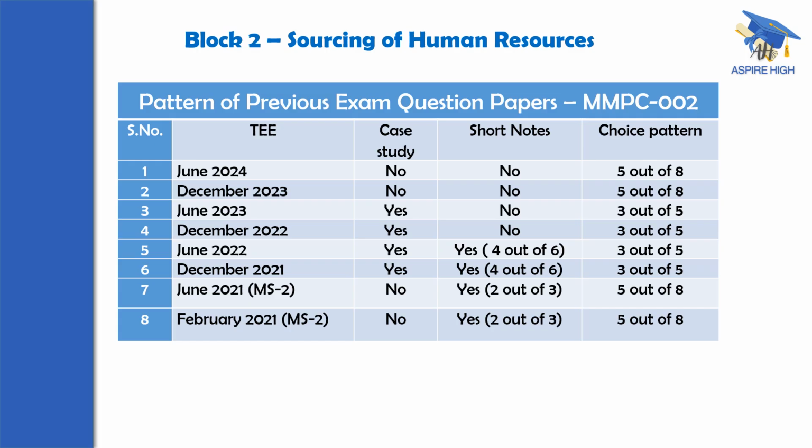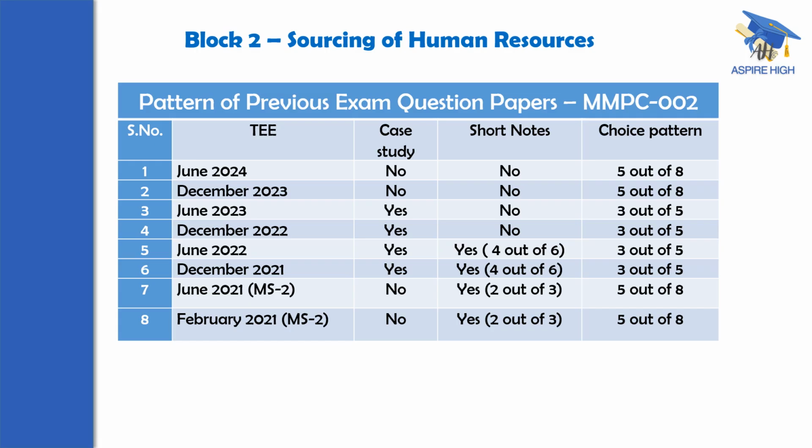We are actually taking into consideration the past 8 semester question papers, commencing with the most recent one, that is June 2024. There are 6 papers under the new syllabus commencing from December 2021, earlier June 2021 and December 2020, actual exam held in February 2021, old pattern, MS2 course code.